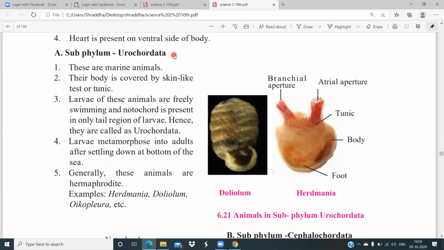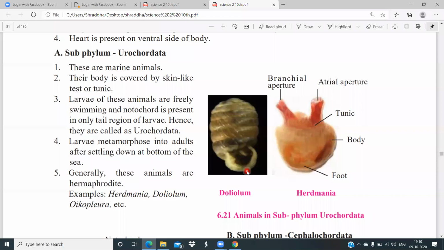Because the notochord is present in the tail region only. In Hemichordata, the notochord is present in the proboscis region, but here the supporting cord is present in the tail region. That is why they are known as Urochordata, and they are freely swimming in the water.